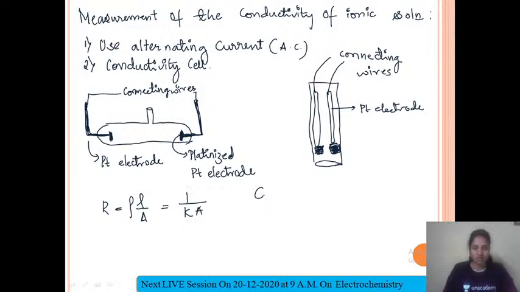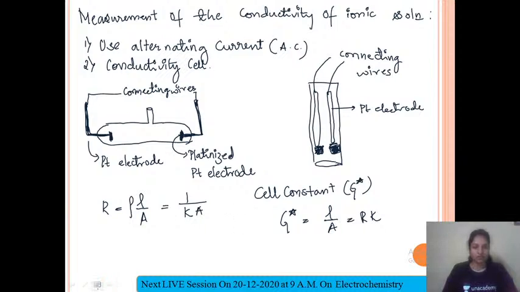Now here, cell constant is measured as G star, okay? G is conductance, G star is the cell constant, and it is given by G star equals L upon A. L upon A is nothing but your R into K. Why K? Because L upon A is your R, right? And rho is there, and therefore the inverse of that would be K.